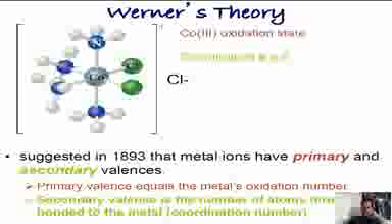The primary valence is equal to the metal's oxidation number, and the secondary valency is the number of atoms directly bonded to the metal atom, also called the coordination number. Keep in mind, the oxidation number and coordination number are different. We will see what each means in the next slide.